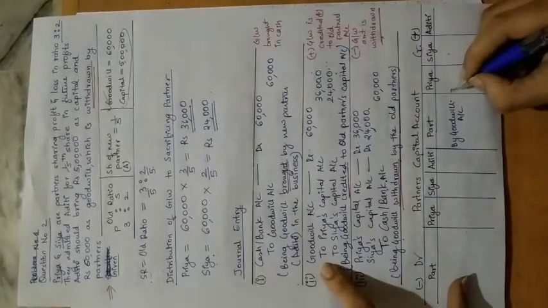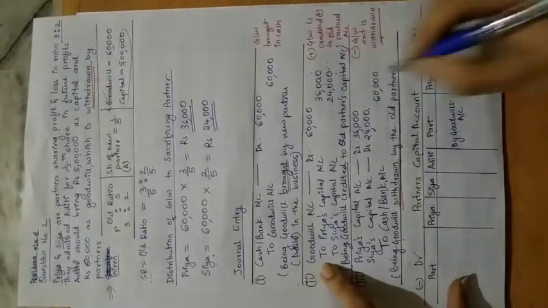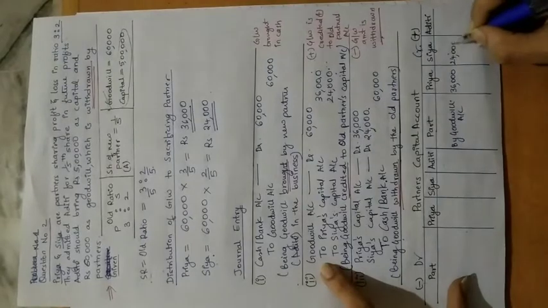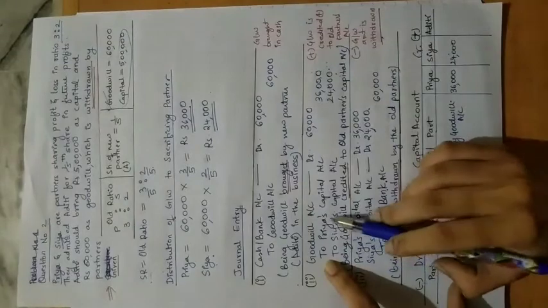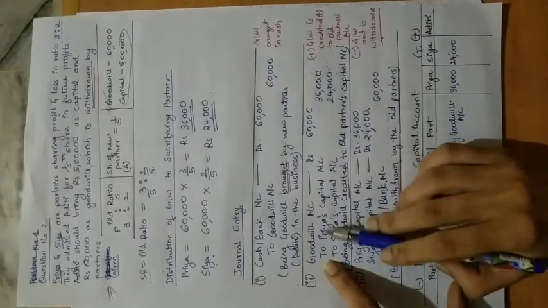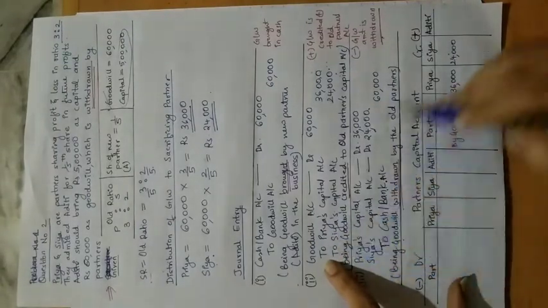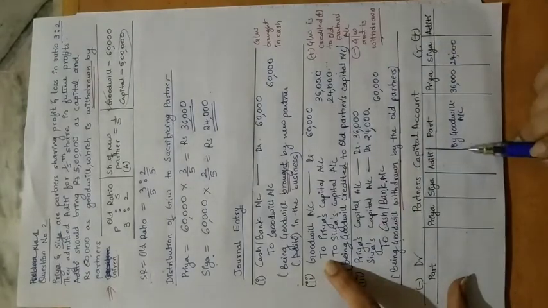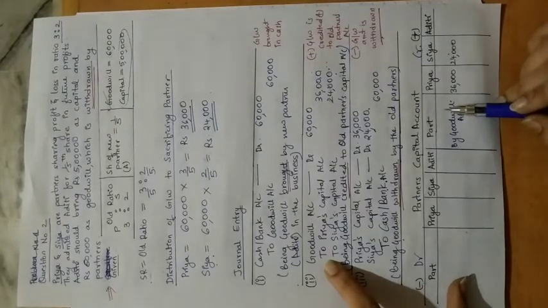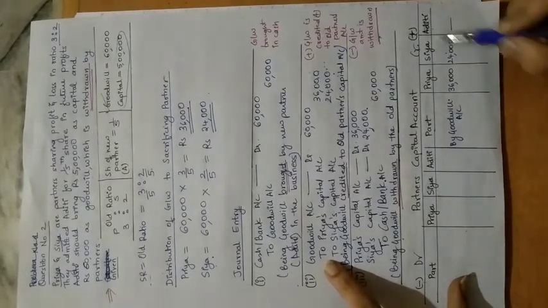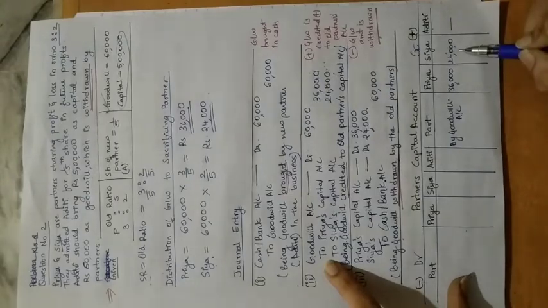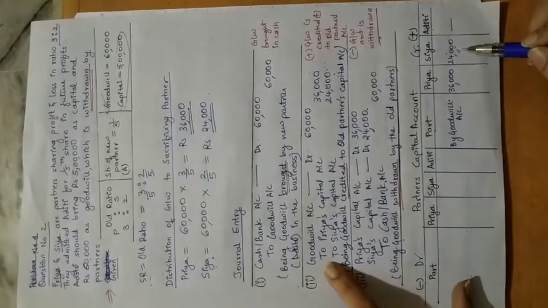That means this 36,000 is received by Priya as goodwill and 24,000 is received by Sia as goodwill. Your partners' capital account is credited because here it is written 'to', so I am recording it on the credit side, and they are receiving this amount in terms of which account? Goodwill account. Aditi will have nothing from this, because that is the amount actually brought by Aditi, which is given to the old partners, the sacrificing partners, in the sacrifice ratio.